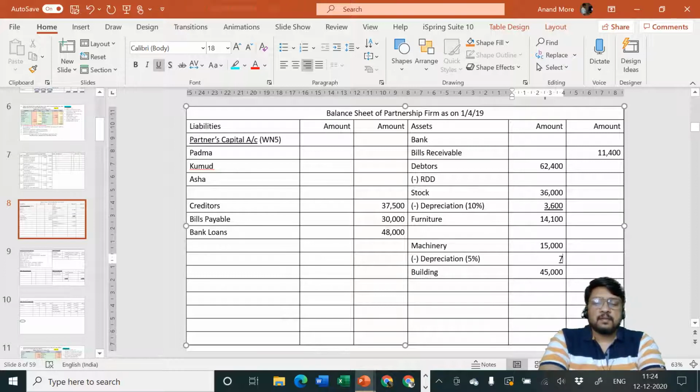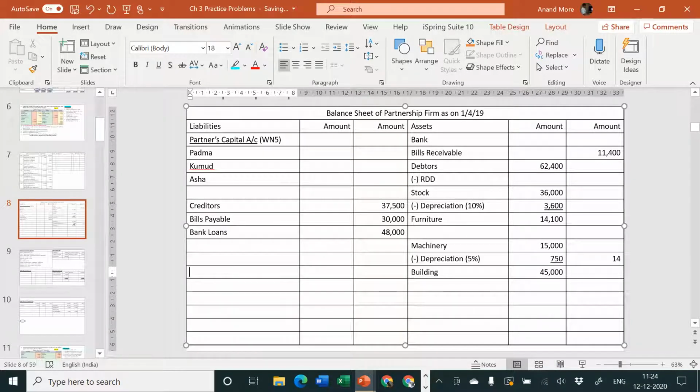So 15,000 into 10% is equal to 1,500. We want 5%, that means it will be 750. So outer column will be 14,250. Okay. And next one, from 36,000, if you remove 3,000, that becomes 33,000, and then you remove 600, that is 32,400. So 32,400 is the outer column.